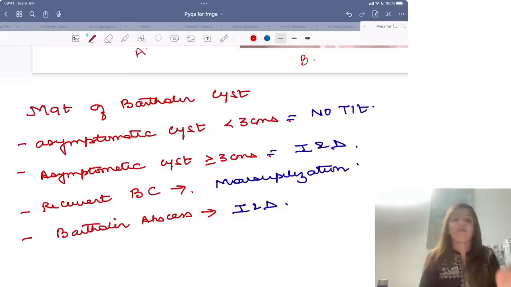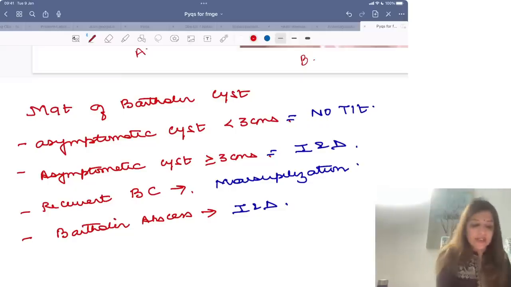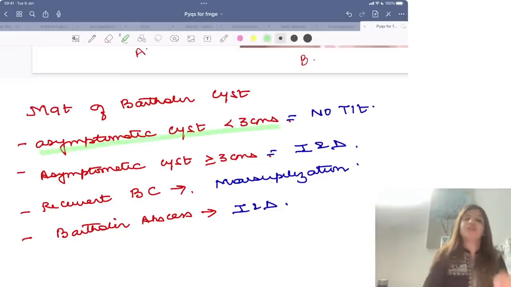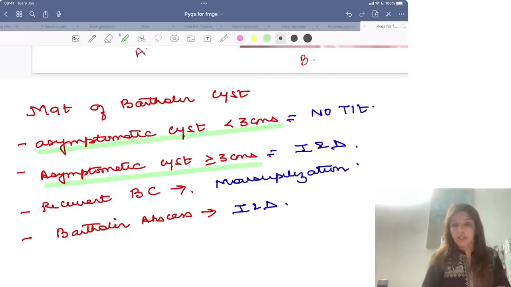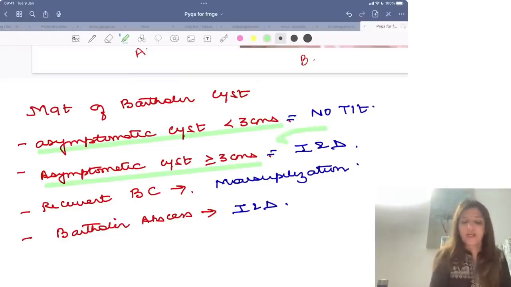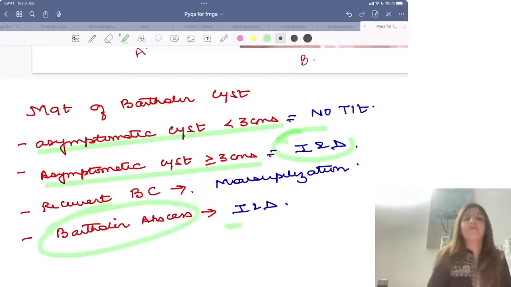If you are a Maro subscriber, you already know this. Asymptomatic Bartholin cyst which is less than 3 centimeters, it doesn't need any treatment. Asymptomatic cysts which are more than 3 centimeters, पहले हम कहते थे कि Bartholin cyst का मैनेजमेंट इज मार्सुपिलाइजेशन, अब नहीं है मार्सुपिलाइजेशन। Bartholin cyst अगर वो एसिम्प्टोमेटिक है उसका मैनेजमेंट है इंसिशन एंड ड्रेनेज। Bartholin abscess का भी मैनेजमेंट